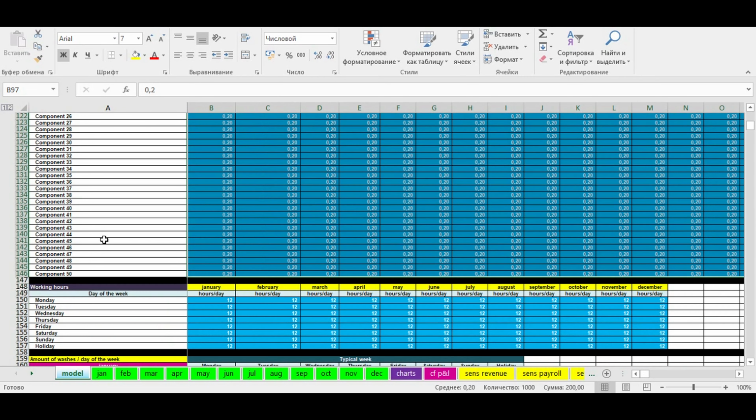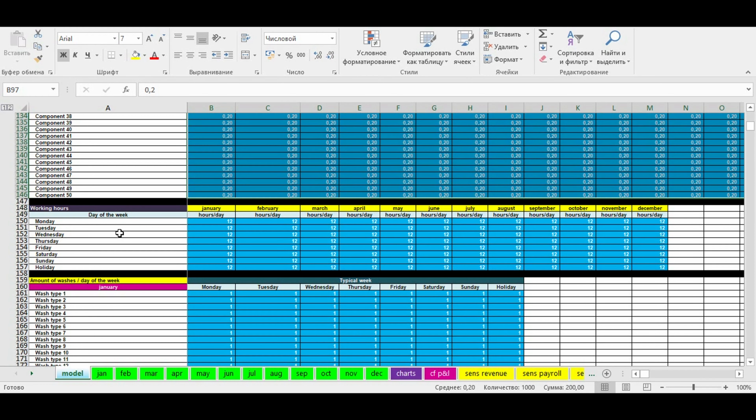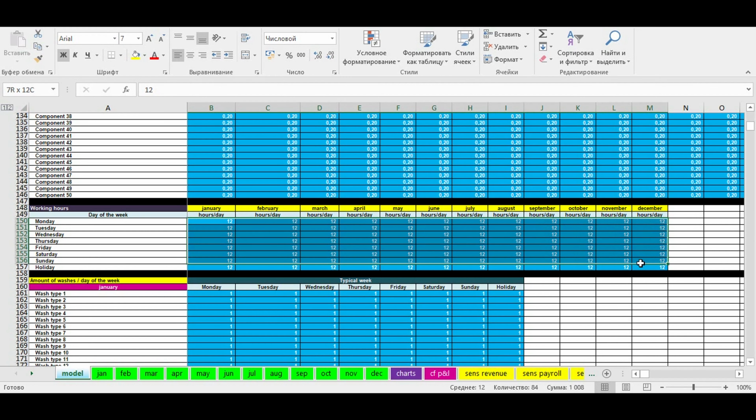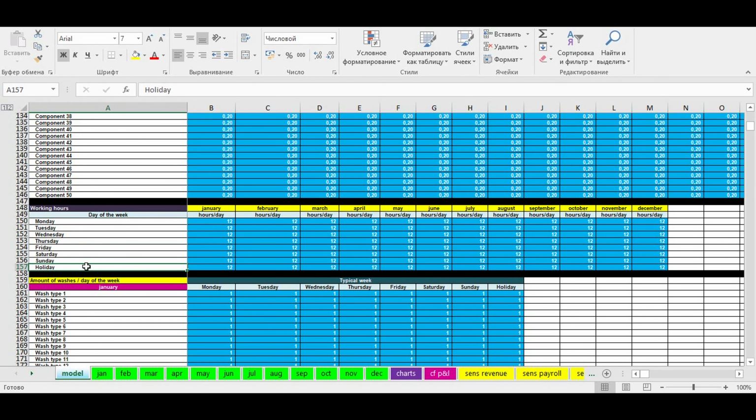Then we again move to the chronology of our business model. In this table of inputs, we describe working hours of our business. From top to the bottom, we have a list of weekdays plus holiday. From left to the right, we have months of typical year. So here is this table. We enter the amount of working hours per day of typical week plus holiday in every month of typical year. If your car wash doesn't work on weekends or holidays, we set 0. If your car wash works only 4 hours per day in January, we can set it here.